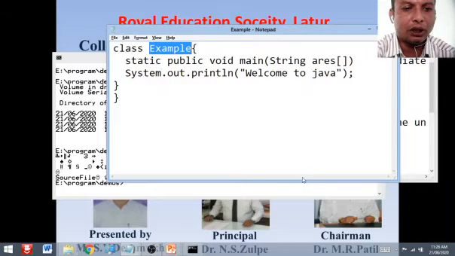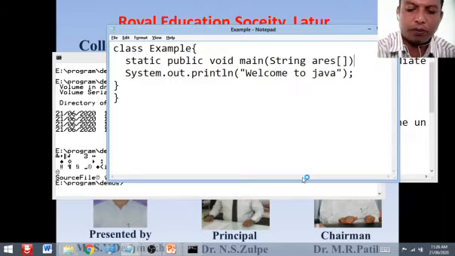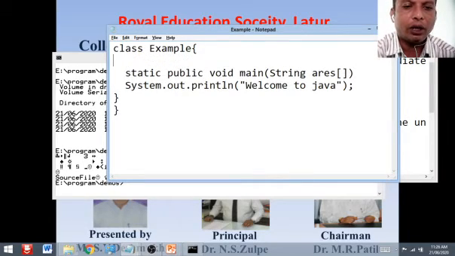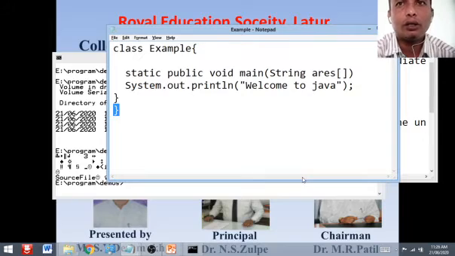For example, this is the name of the class. In this class, you declare the main function and that main function is of static type. Similarly you can create any number of variables and methods in this class, but everything is inside this opening and ending curly brace, and that's why it is more secure. It's a true object oriented programming language.